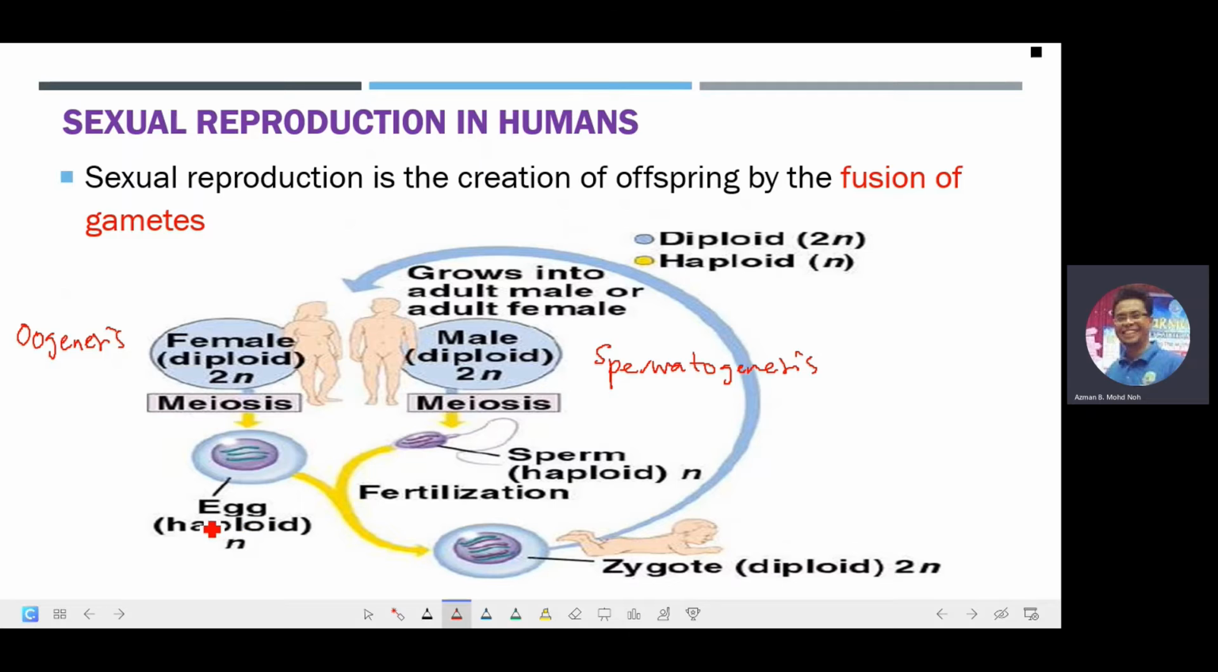or the ovum. And when the sperm fertilizes the egg or the ovum, this will be producing a diploid zygote, which eventually will develop to become an embryo. Then it will become the fetus, and then it will be born as a baby, which later will grow into another new adult individual.